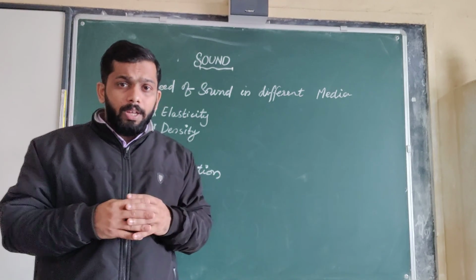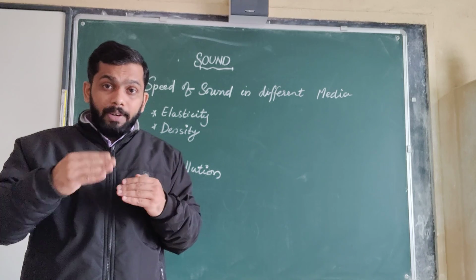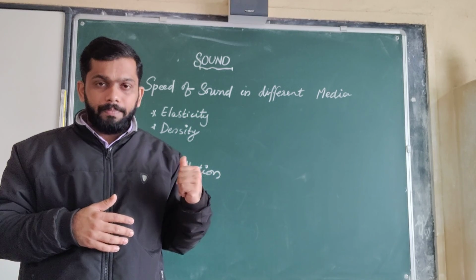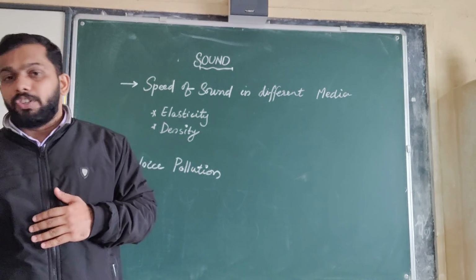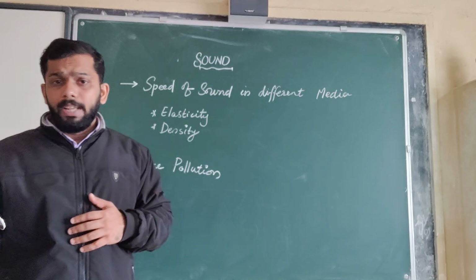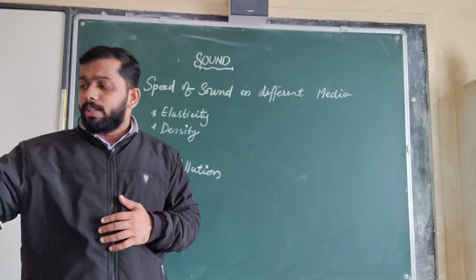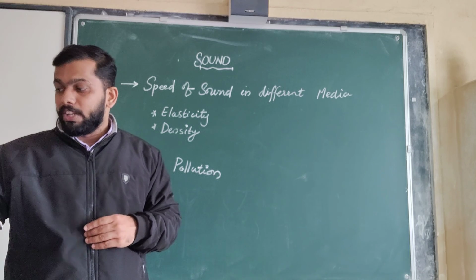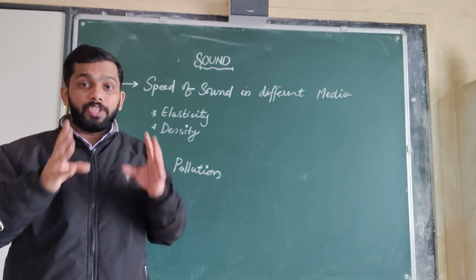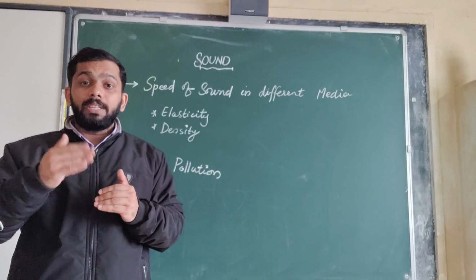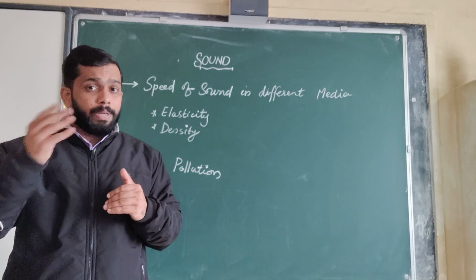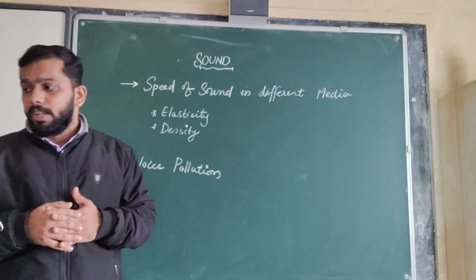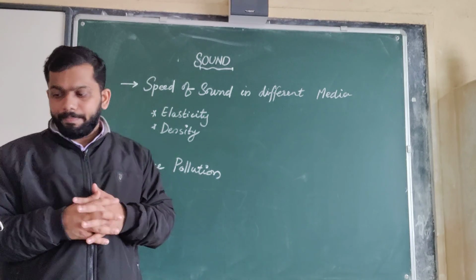In solids also, the speed of sound differs between materials depending upon elasticity and density. On page number 83, there is a table given. The speed of sound in gold, a solid, is 3,240 meters per second, whereas in steel it is 4,880 meters per second. See the difference. When the solids change, the speed changes. When the liquids change, the speed keeps changing. And when the gases change, the speed will have a small variation.